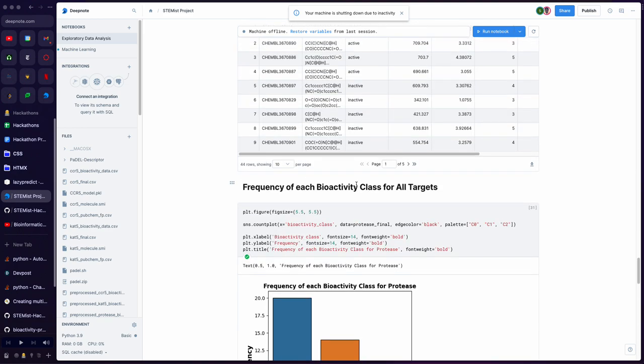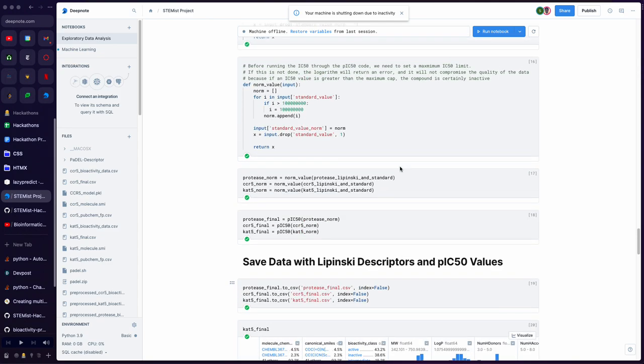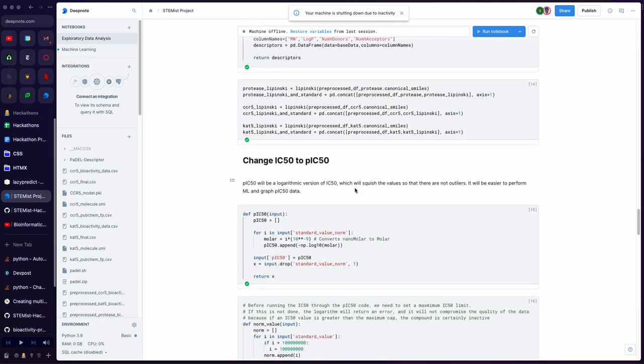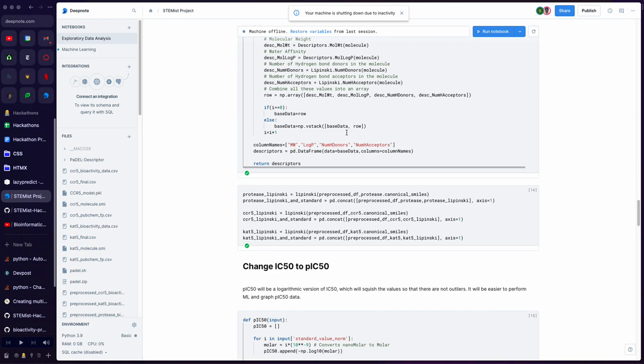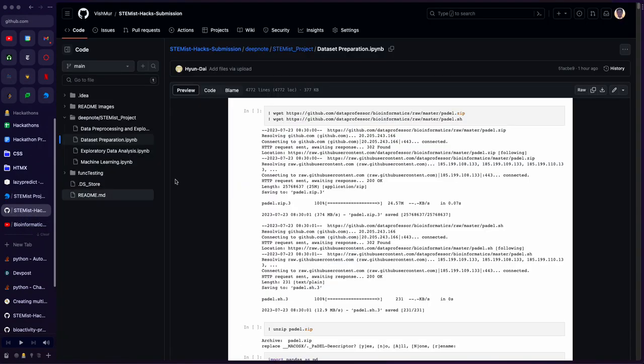Furthermore, we'll see Lipinski descriptors. Now, these will be necessary to generate machine learning data in the future. These are a few different factors describing how effective a drug is at being taken orally, so things like its molecular weight and water affinity. And these things will be used to generate machine learning features in the future. Now, moving on to looking at the actual machine learning.